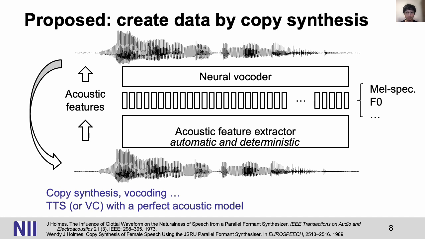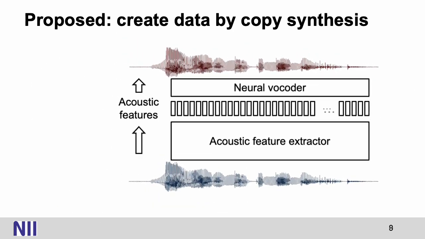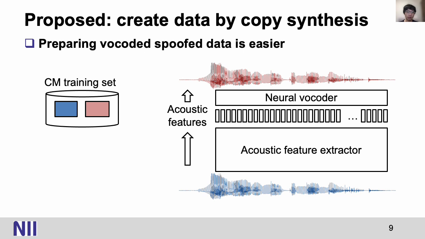So notice that the acoustic feature extractors are usually deterministic. For example, we can simply extract the features using STFT and a filter bank. With the copy synthesis technology, we can easily create the spoofed data for the countermeasure training set. We use the bona fide training data as the input, and we use the copy synthesis waveform as the spoofed data.